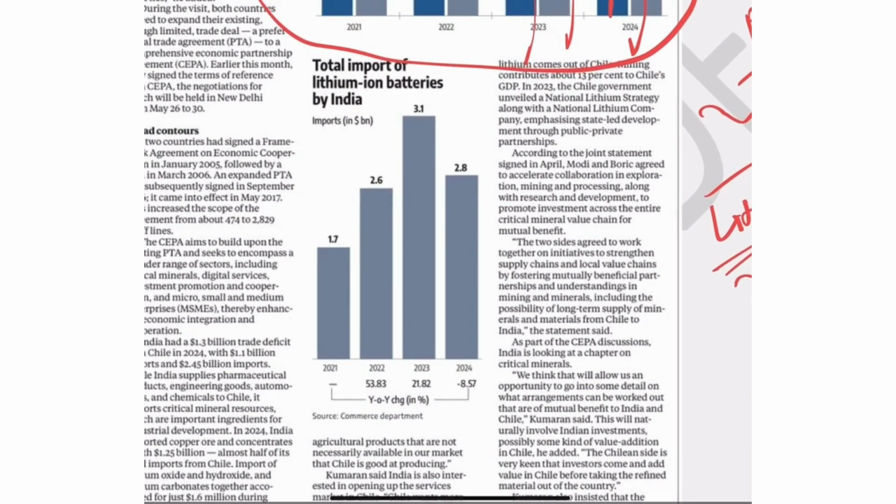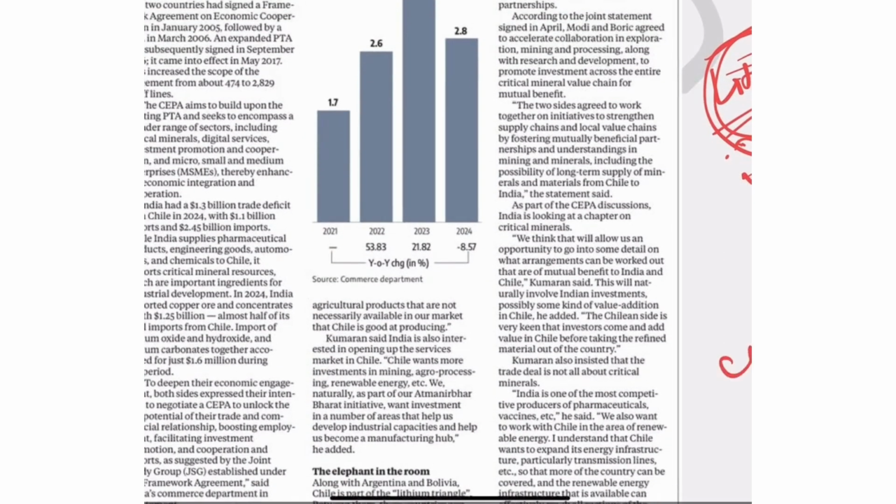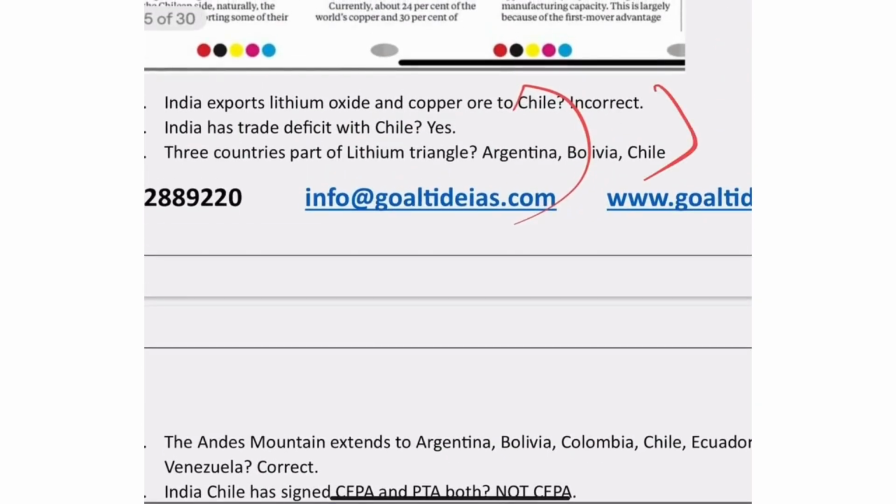Such kind of materials they are importing, right? So these are important things we are importing from Chile, and something we are exporting also. We are not exporting something very specific, but we are importing something very specific from Chile. Okay, and why Chile is important? It is part of the lithium triangle, because we have Argentina, Bolivia, and Chile. So questions are asked here. It's not something I'm asking you just from the article. India has a trade deficit: yes. India exports lithium oxide: no, India imports. 3 countries part of the lithium triangle: again yes.